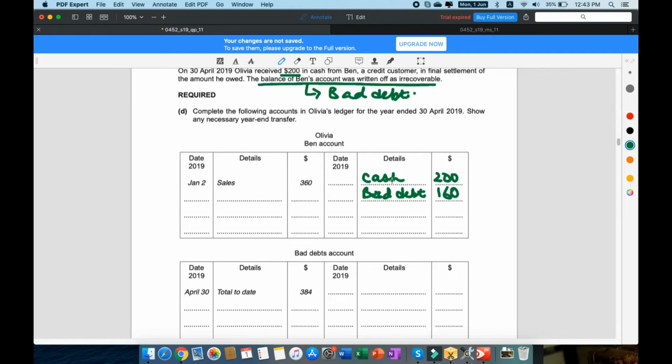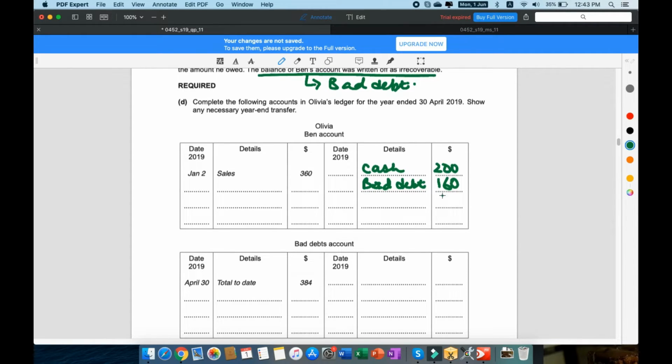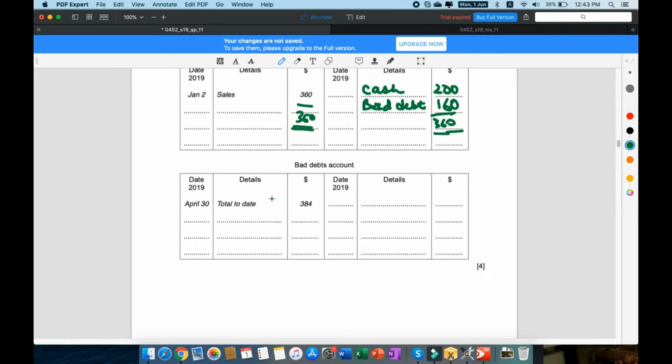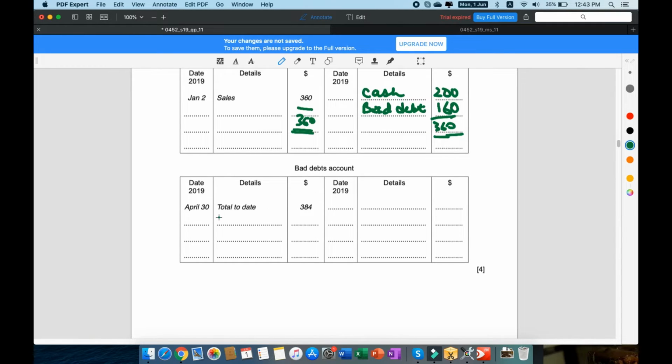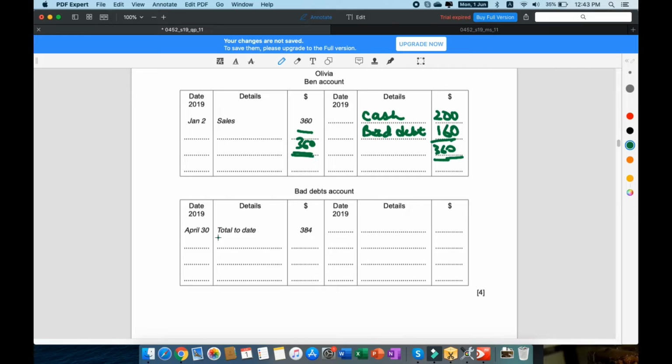So you received cash, so the cash is going to be debited by 200, and the Ben account is going to be credited by 200. Bad debt is an expense, so the bad debt account is going to be debited by 160, and the Ben account is going to be credited by 160. So that balances off 360. Bad debts account: you're just going to add here, because it's from the Ben account, so that is going to be Ben, and that is going to be 160.